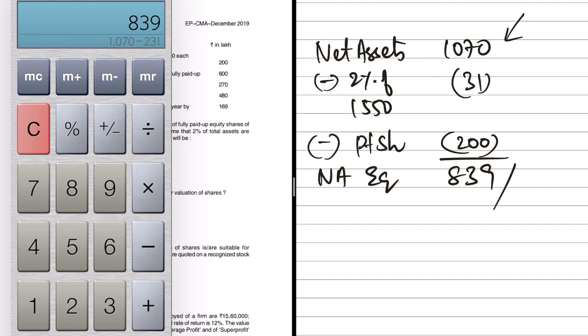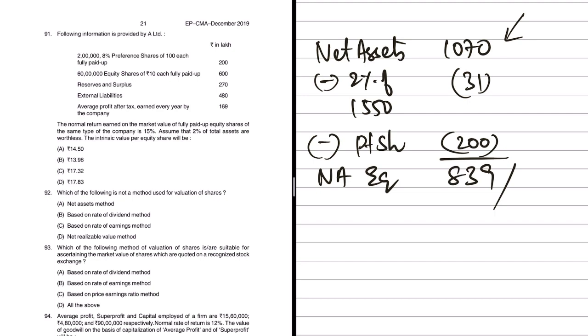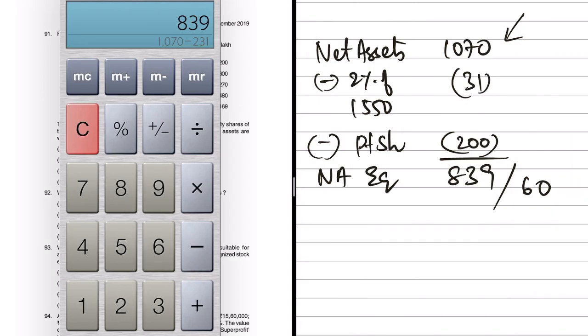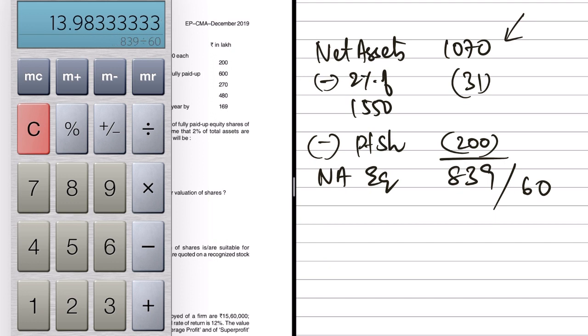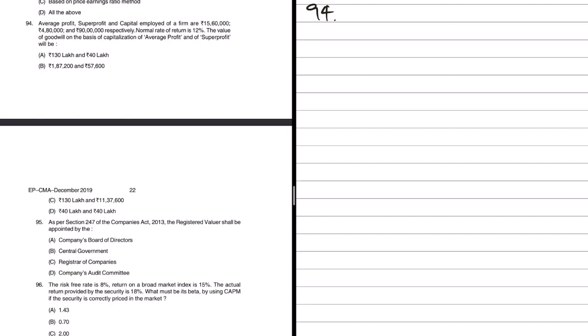Now if you divide this by the number of equity shares, how many equity shares do we have? 60. Everything is in lakhs, so therefore we just don't write 60 lakhs. So 839 divided by 60 will be 13.9833. So that is the intrinsic value of the equity share. So do we have this answer? Yeah, option B. Let's move to question number 94.